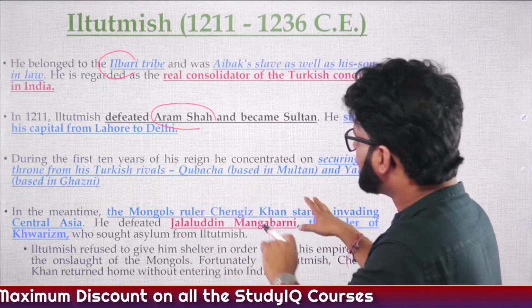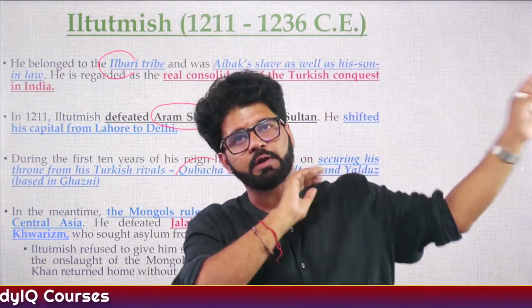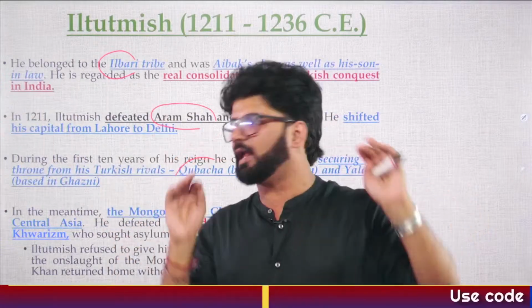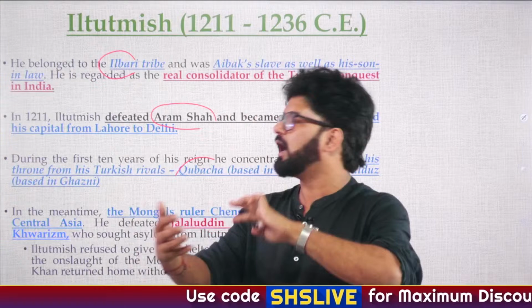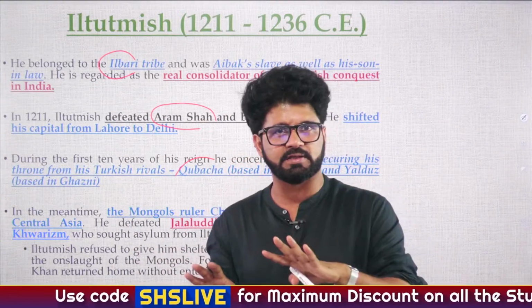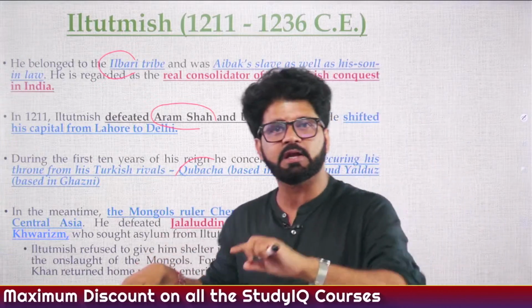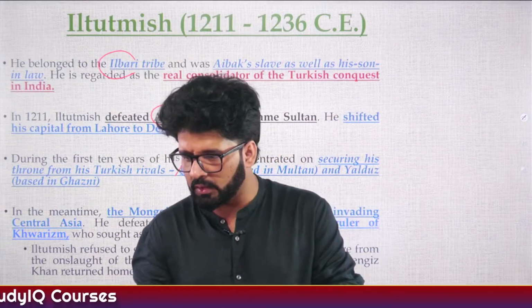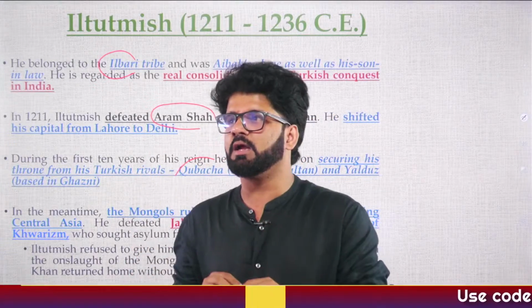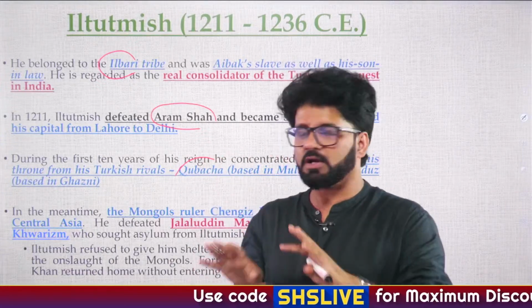Fine. And then he was fighting with Kubecha and Yalduj, who were the slaves of Muhammad Ghori, who also fought with Qutbuddin Aibak. Fine. And he shifted the capital from Lahore to Delhi, and now in a real sense we are talking about the Delhi Sultanate, because the capital has shifted to Delhi. And then in his period, Mongols started pestering him. You will see different policies, like an aggressive policy towards Mongols during the period of Balban, where he will fight battles.